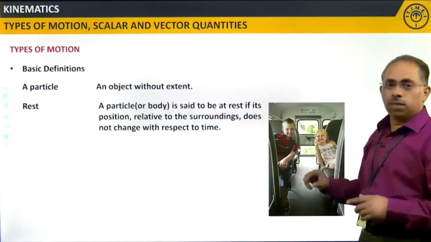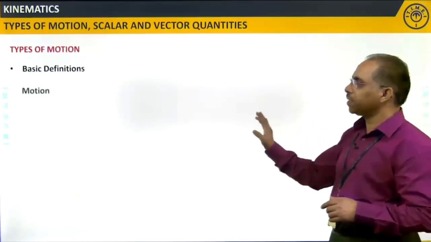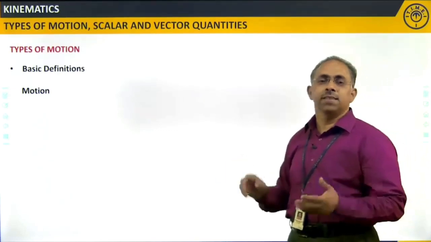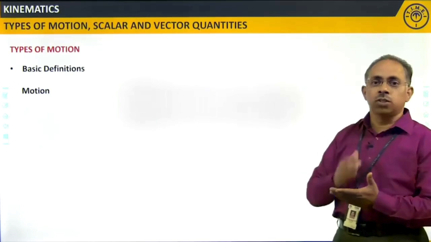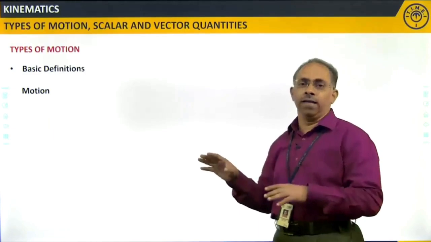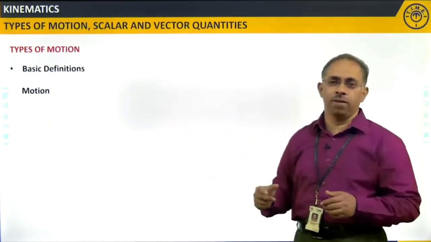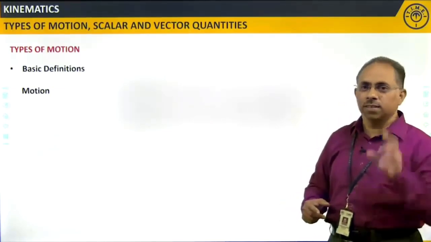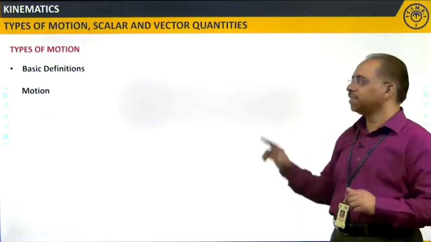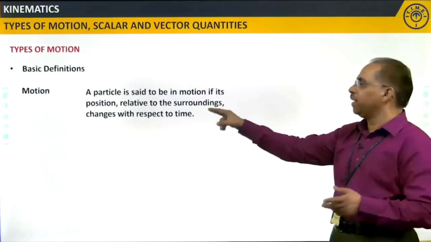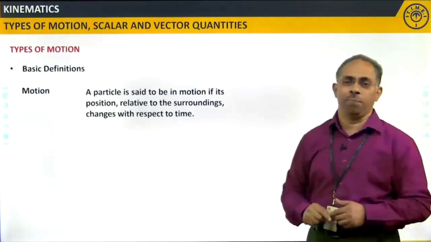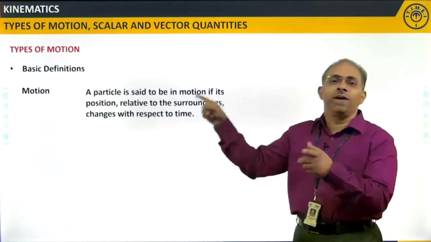Now let us move on to the next definition called motion. Now we saw what is at rest. That means the body's position should not change with respect to the surroundings. If going that way, then how can you define motion? Do you have any clue? Yes, what you said is right. A particle is said to be in motion if its position related to the surroundings changes with respect to time. So this is how we define motion.